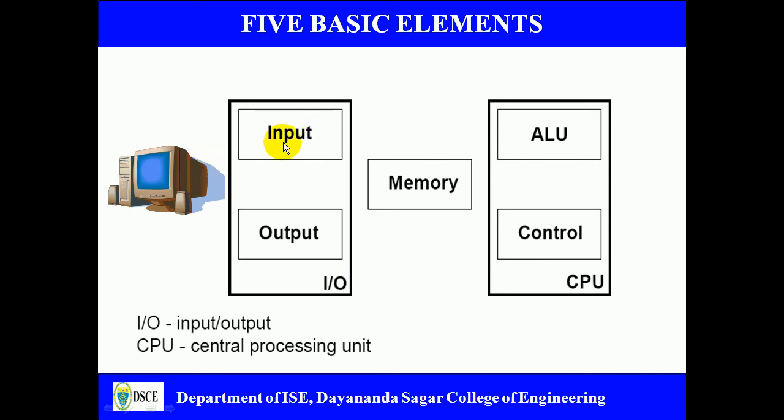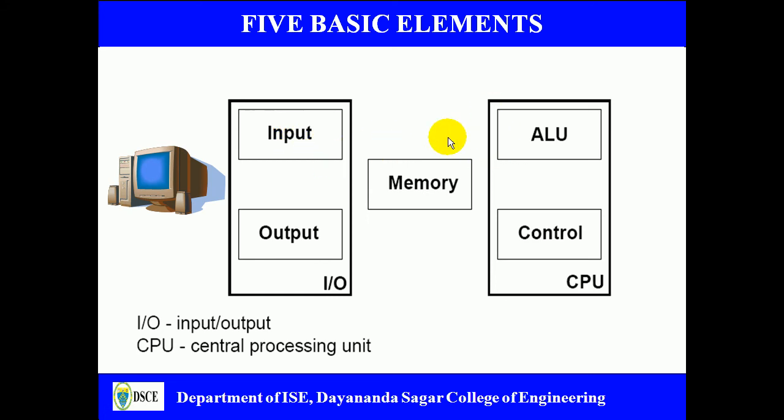If you come to the input unit, it may be the keyboard, mouse, scanner, etc., where the user normally gives the input. Basically the computer accepts information from the user through the input device, and it converts it into a coded format. If you press any key on a keyboard, that is taken as an ASCII value. So the CPU accepts from the input device in the form of a code, not directly the data. That is one of the requirements.